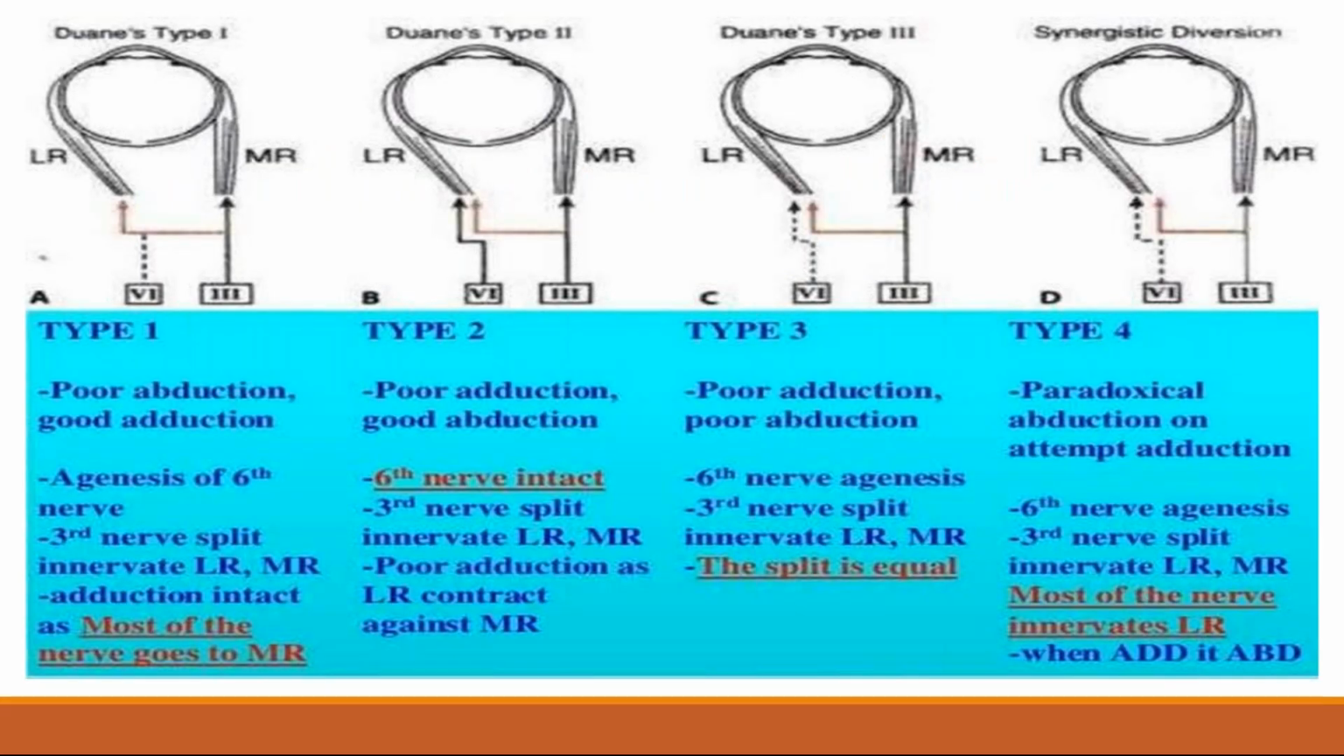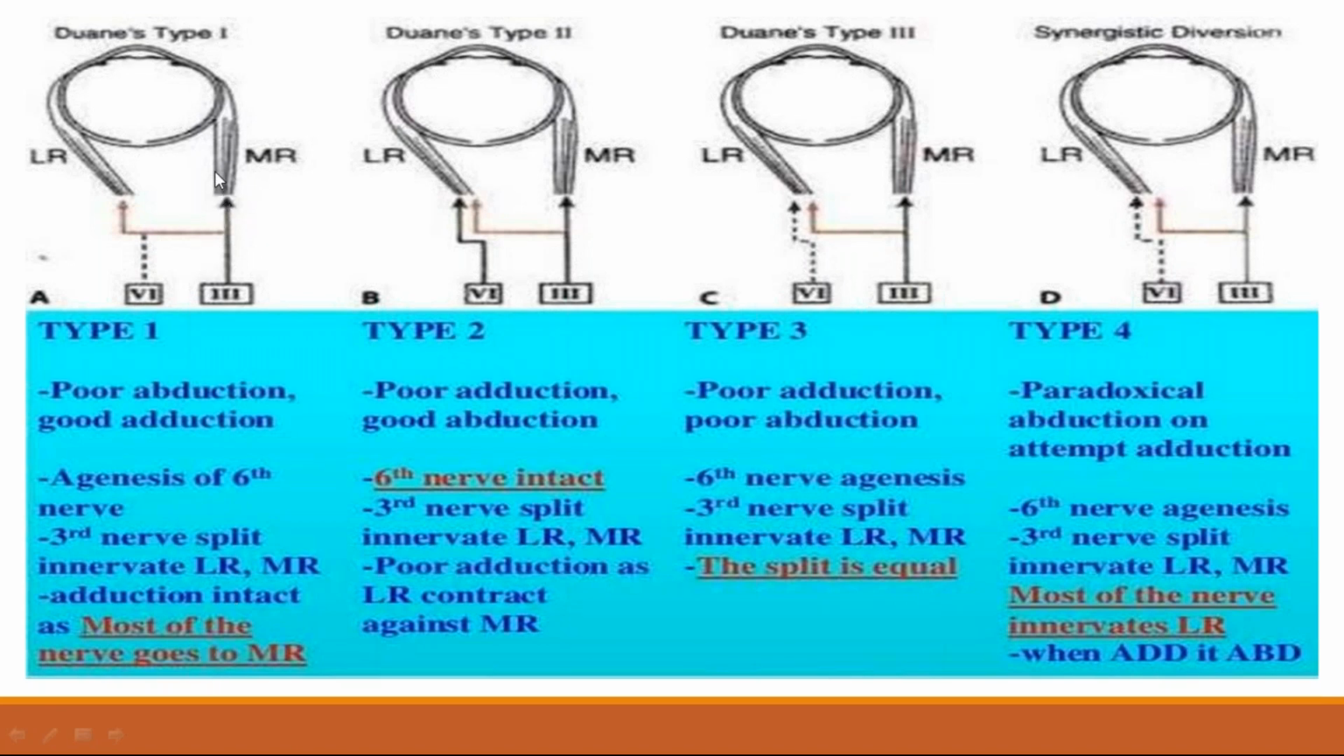It is divided into type 1, type 2, type 3, and type 4. There are four types of Duane's retraction syndrome. Type 1 is characterized by poor abduction and good adduction. There is agenesis of the sixth nerve, that means complete absence of the sixth nerve. Third nerve is split and innervates the lateral rectus and medial rectus. Third nerve innervates both because of the absence or agenesis of the sixth nerve. Adduction is intact. Most of the nerve goes to the medial rectus.